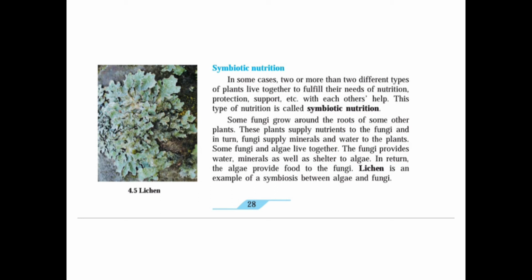Now the third example, that is, the leguminous plants provide shelter and nourishment for the rhizobium bacteria, and in turn, the rhizobium bacteria fix the atmospheric nitrogen for the plant. By these three examples you can understand that symbiotic nutrition means depending on each other.